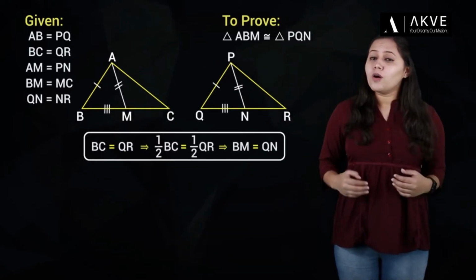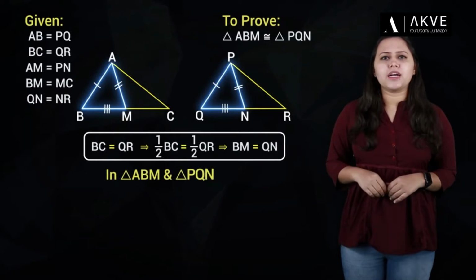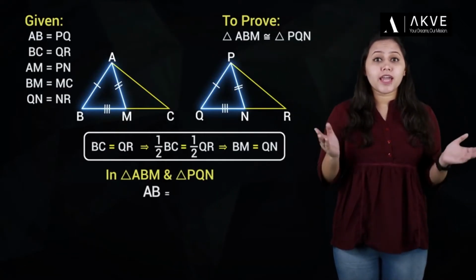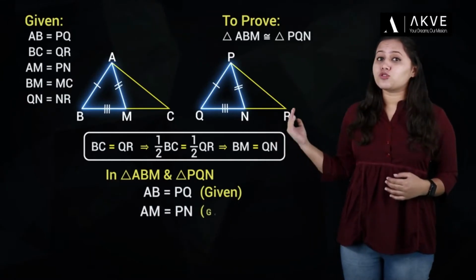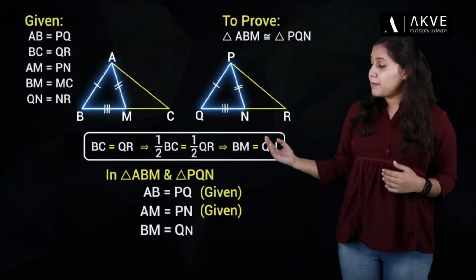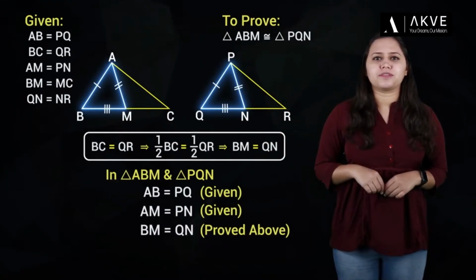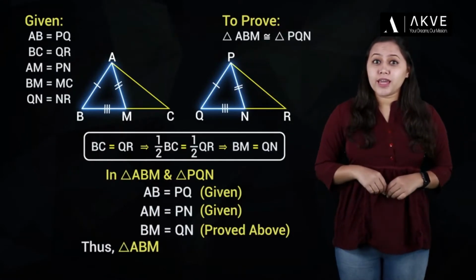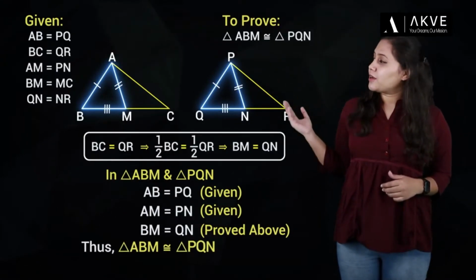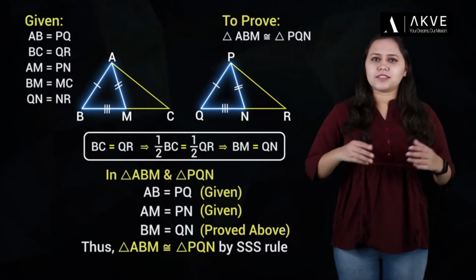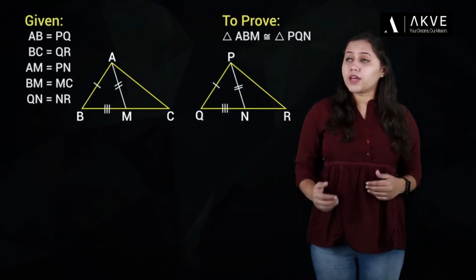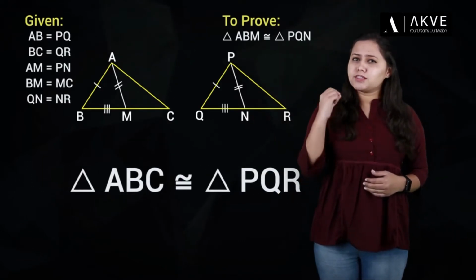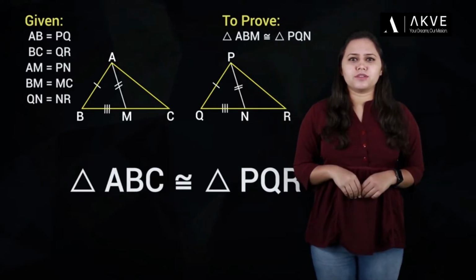So now, by just looking at the two triangles, we can say that AB is equal to PQ, AM is equal to PN and BM is equal to QN. So, triangle ABM is congruent to triangle PQN by SSS congruency. Now, we also have to prove that triangle ABC is congruent to triangle PQR.